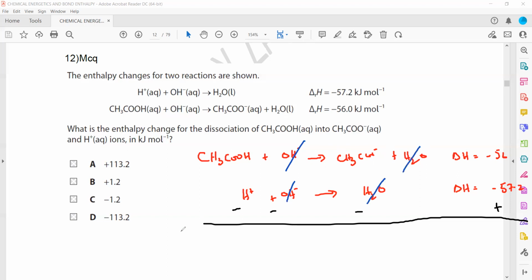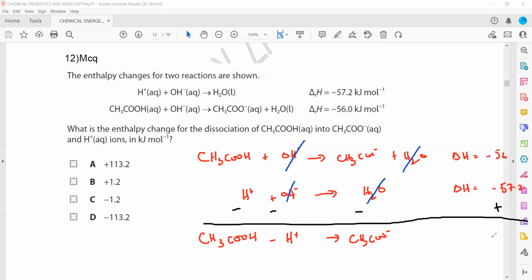So what are we left with? We are left with CH3COOH minus H+ gives CH3COO-, and when we simplify, it is minus 56 plus 57.2.